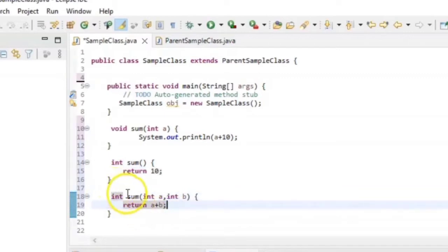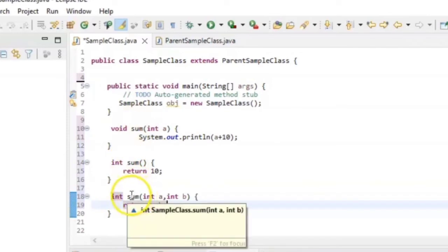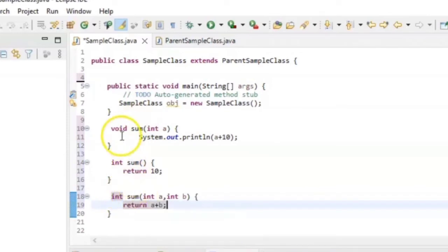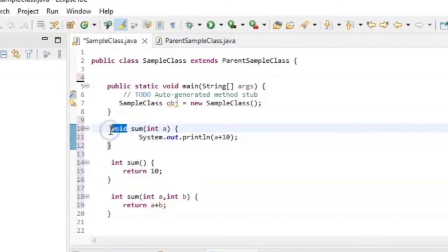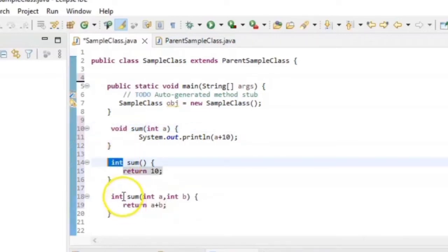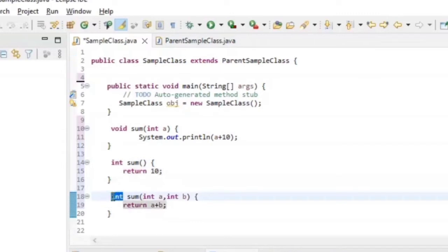So you can see here the names of all the methods are the same, that is sum. And here we can see that it does not depend on the return type. Here the return type is void, and here the return type is int. So just keep in mind one thing: it does not depend on the return type.